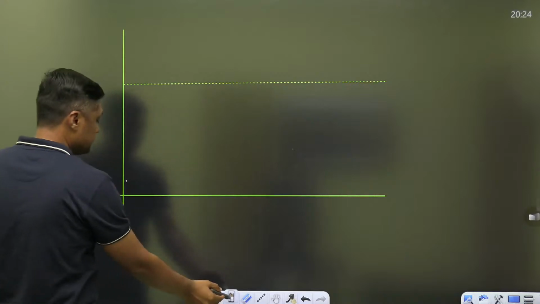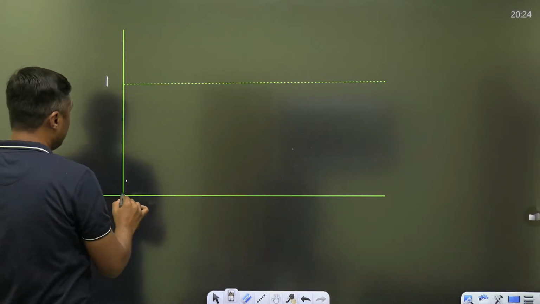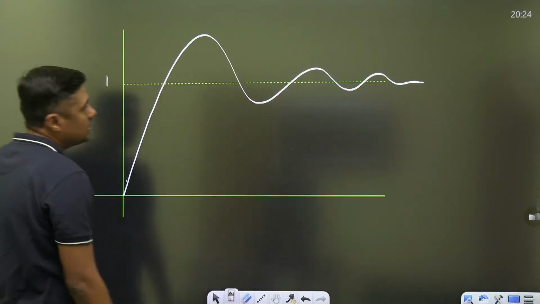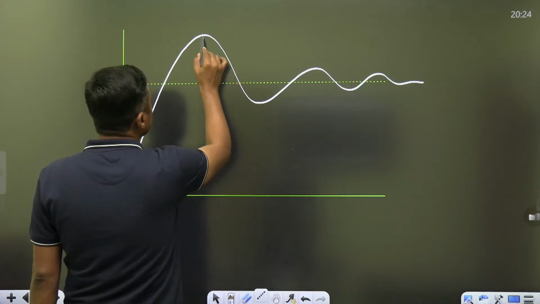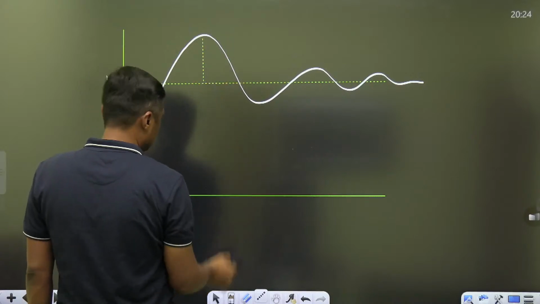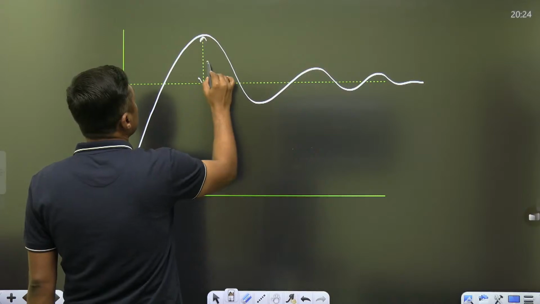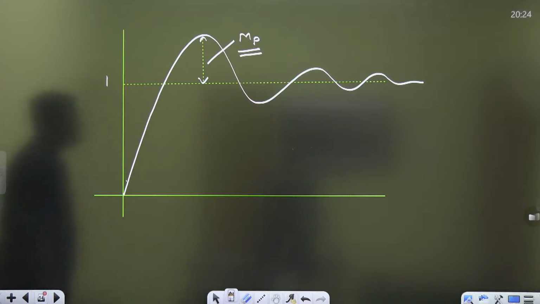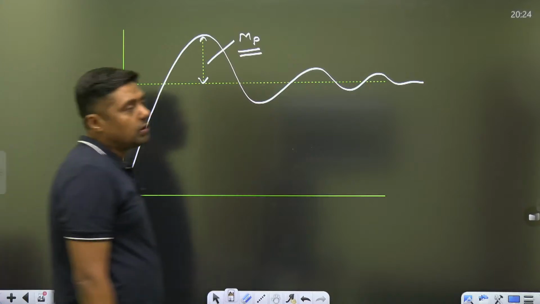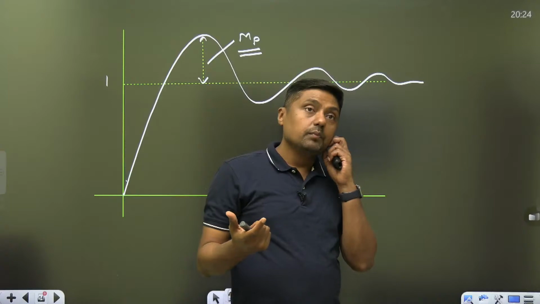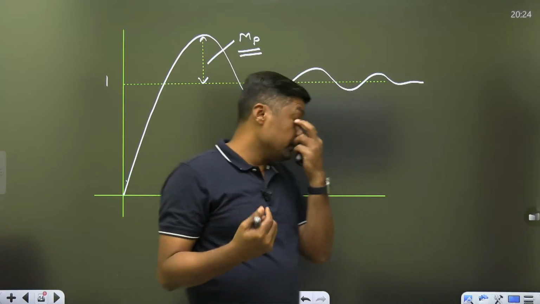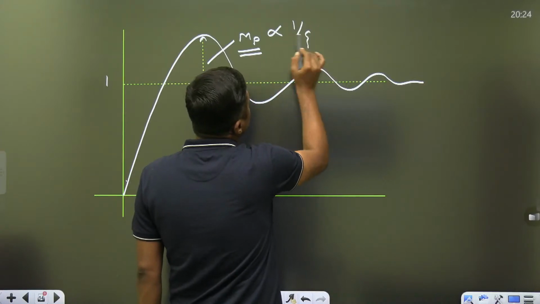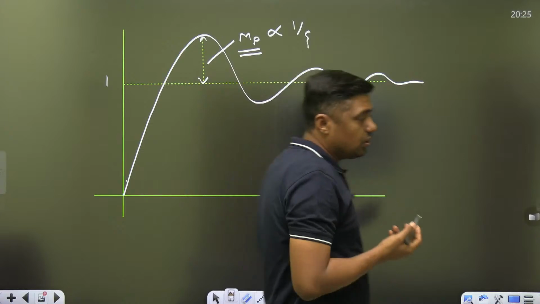This is 1 and we are getting this one, right, and that is called what? Overshoot. Right, this is e raised to power minus zeta pi upon root over 1 minus zeta square, means it is inversely proportional to what? Zeta. Zeta means what? Overshoot is inversely proportional to zeta. Zeta is the damping ratio, right?